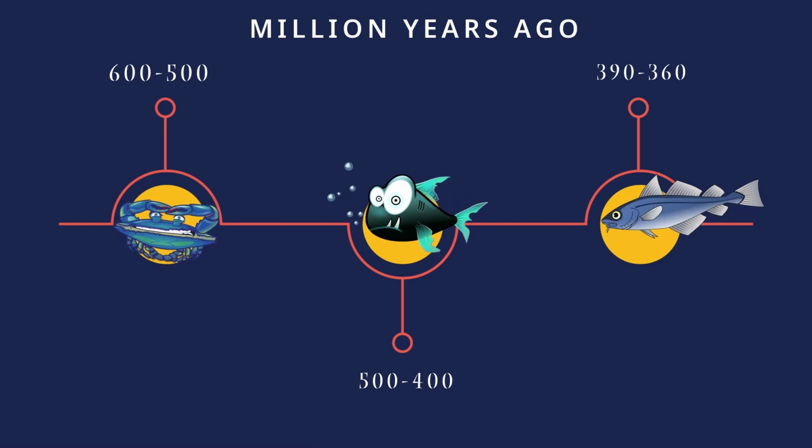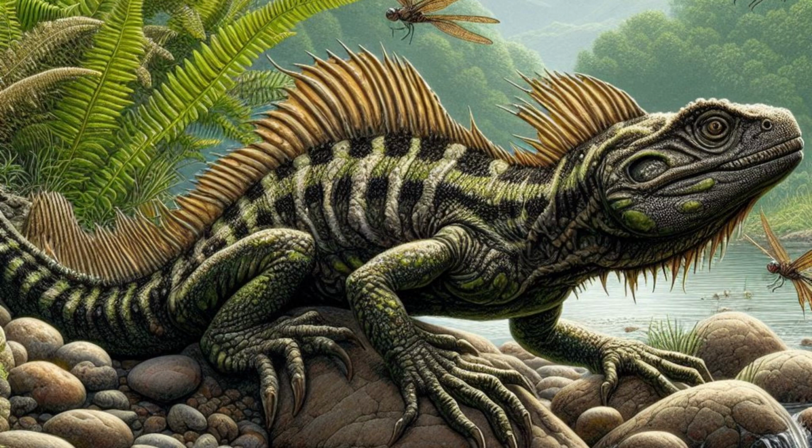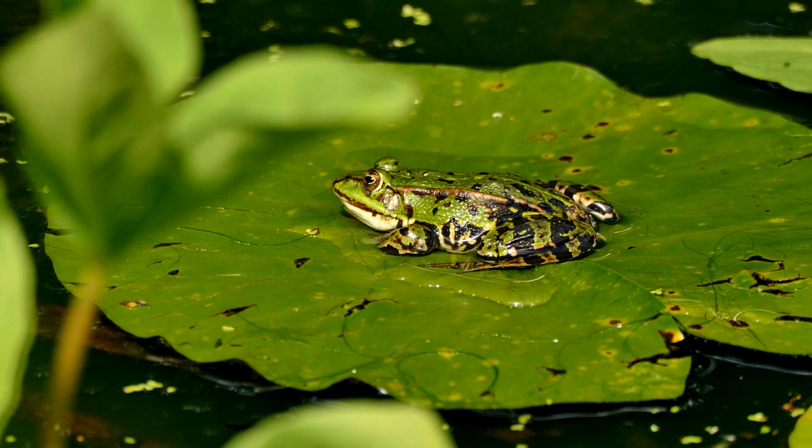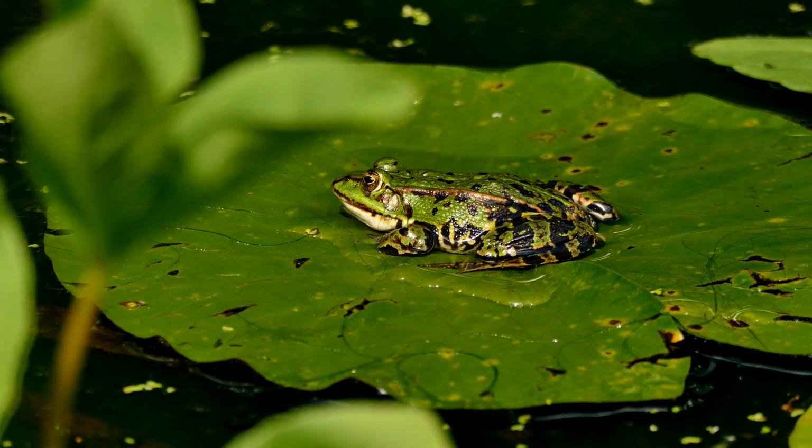Jumping on to the next step of evolution, we come to early tetrapods, which existed 360 to 340 million years ago. Examples: Acanthostega. These were among the first vertebrates to develop true limbs with digits. They still retained some aquatic features like gills, but were capable of moving on land. Early tetrapods paved the way for the colonization of terrestrial environments, leading to the evolution of amphibians.